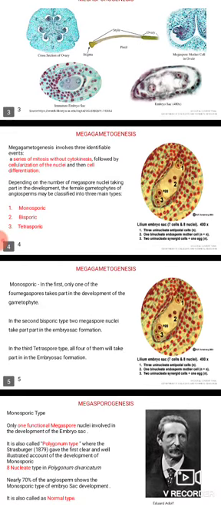Monosporic: in this, only one of the 4 megaspores takes part in development of the gametophyte. In bisporic, 2 megaspore nuclei take part in formation of the embryo sac. In tetrasporic, all 4 of them take part in formation of the embryo sac.